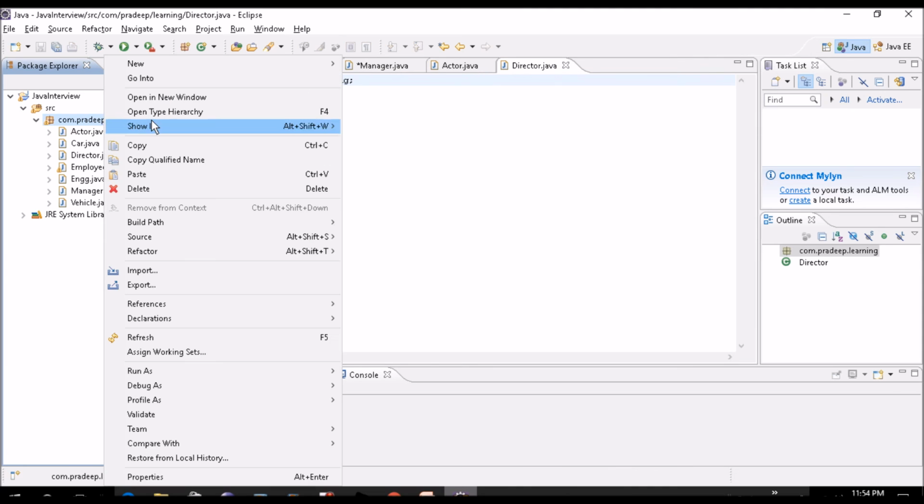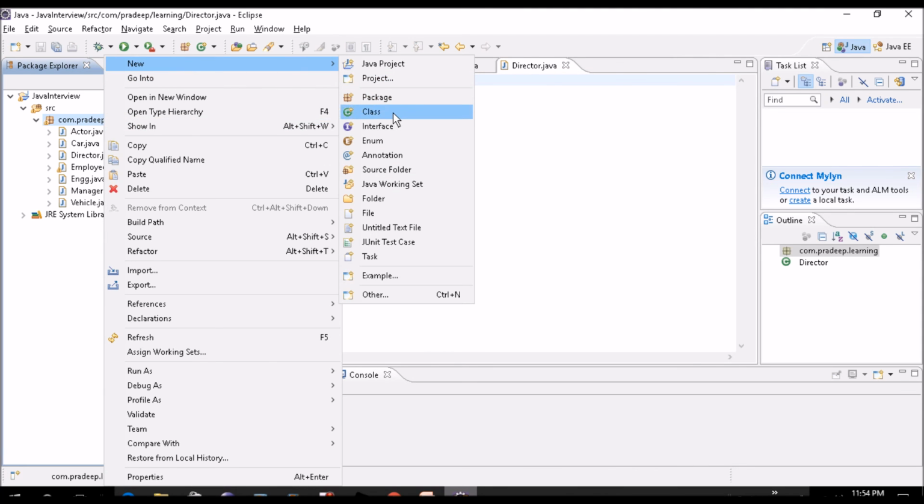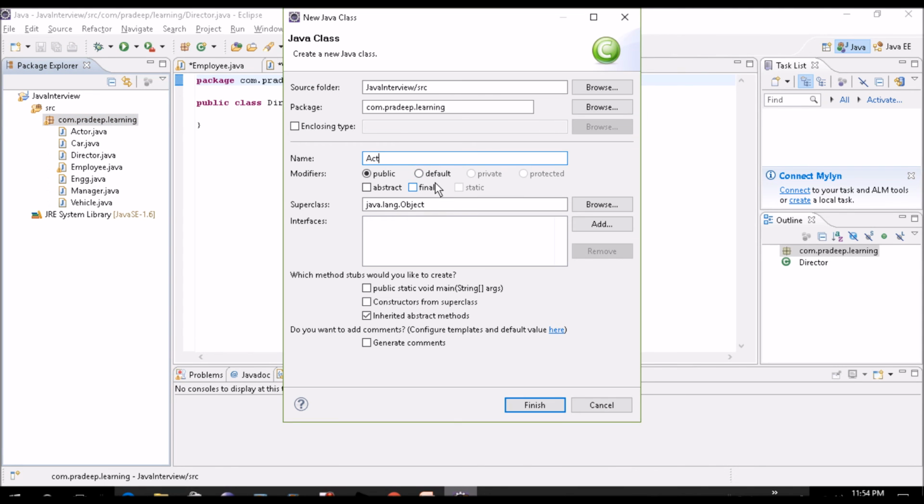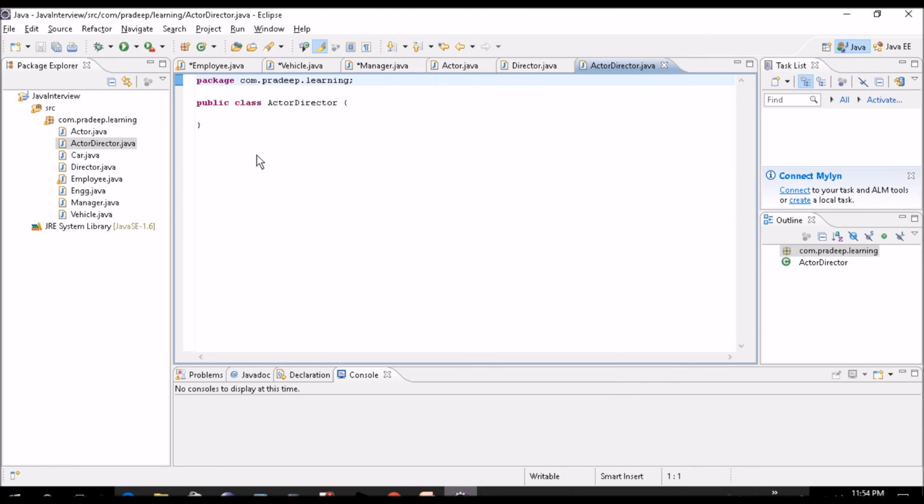That means we will create one more class, actor director. So we have three. We'll make all these abstract. We'll make this actor class also abstract, and this director also abstract.